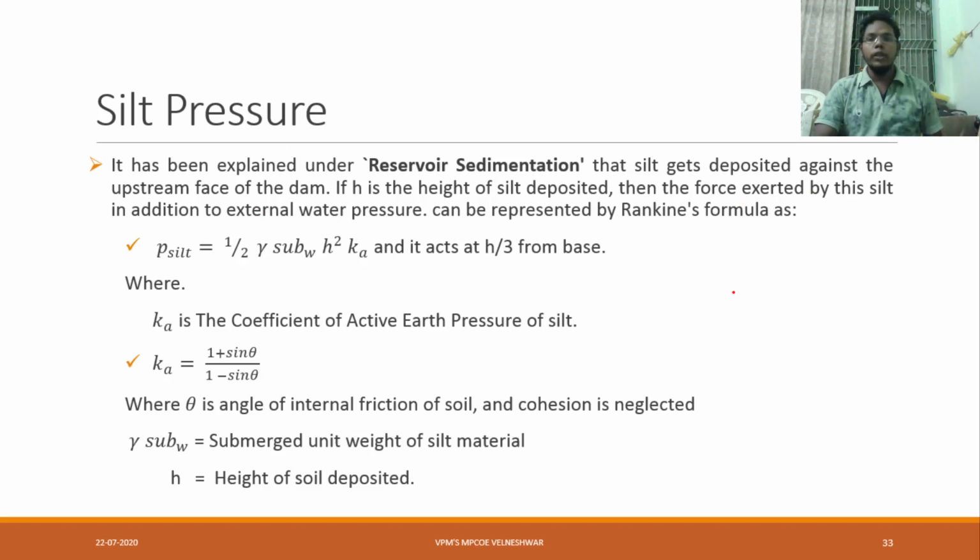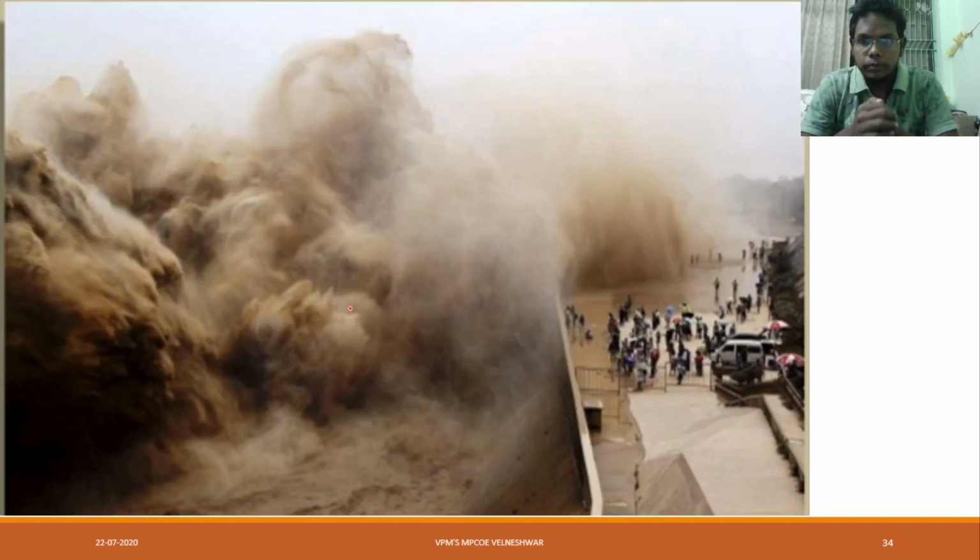Here we already know one formula, that is half into gamma sub, where sub is the submerged unit weight of silt material, into H square into Ka. Means what is this silt pressure? Here you can see. Actually this is a rare case, but still as we are considering our dam, we have to consider silt pressure also. Silt will obviously be at the base location. At the base location he is saying to consider some pressure also. If the pressure is more, immediately what will happen? How much sand is there? It will suddenly overflow.